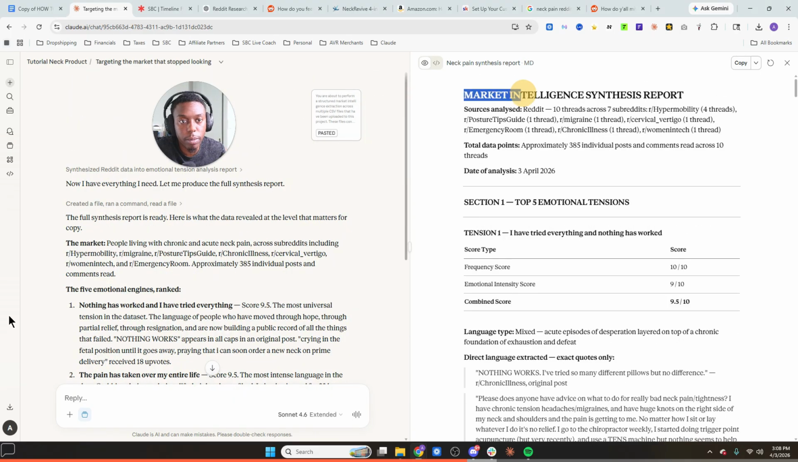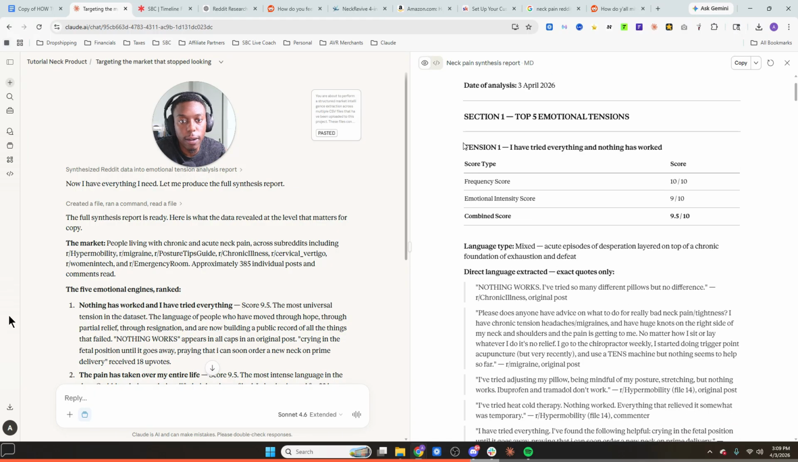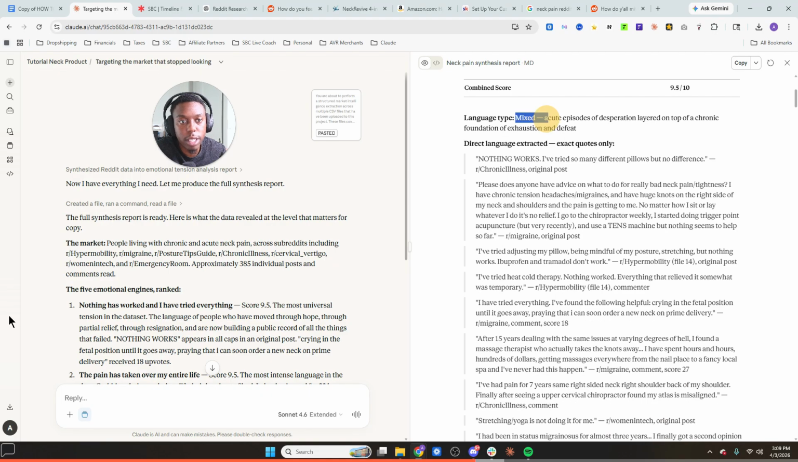So first thing is this. It's considered the market intelligence synthesis report. It's about the 10 threads across 7 subreddits. So tension 1, right? The whole idea is to figure out the 5 emotional tension points. What are the biggest things that people are struggling with? I've tried everything and nothing has worked. So this is mixed acute episodes of desperation layered on top of a chronic foundation of exhaustion and defeat. The direct language extraction, exact quotes only: nothing works. I've tried so many different pillows, but no difference.